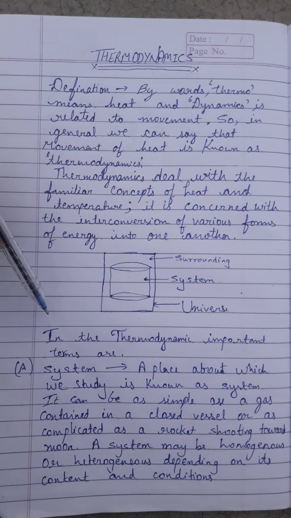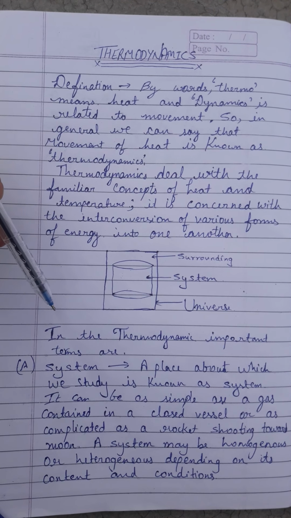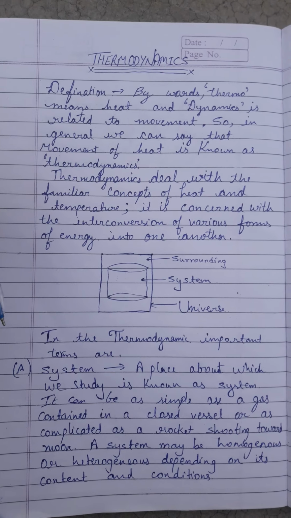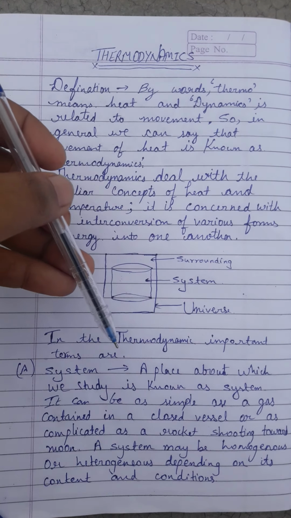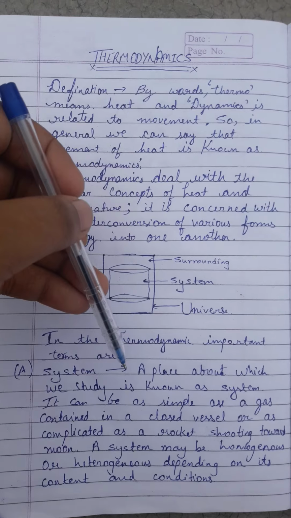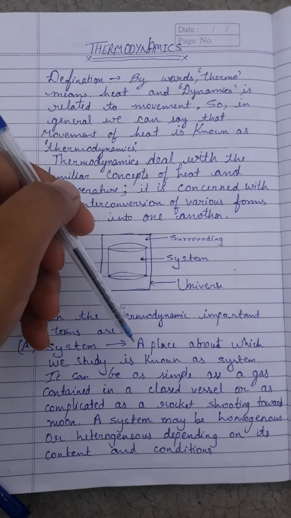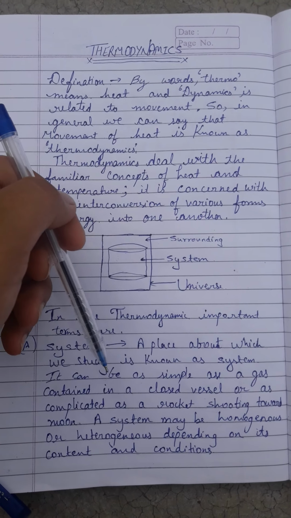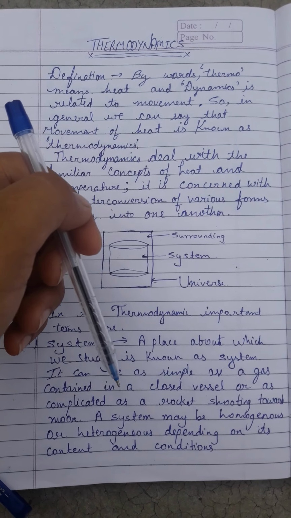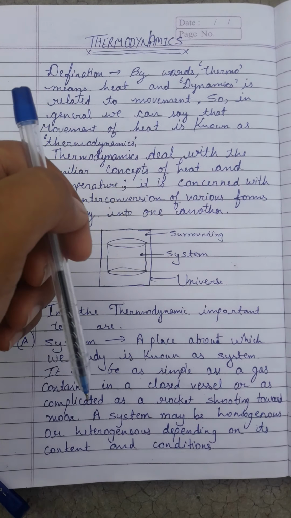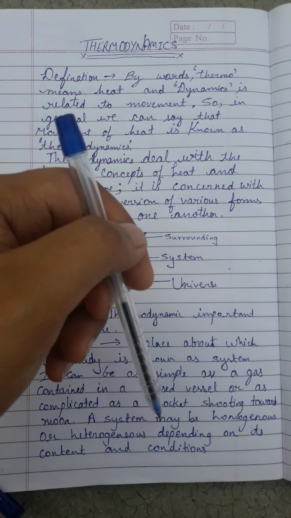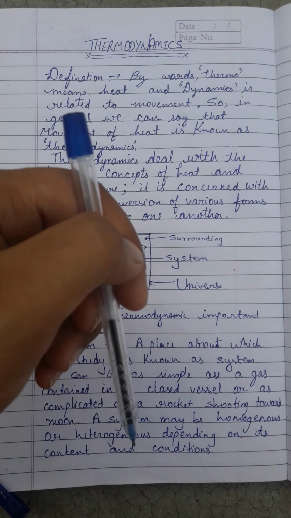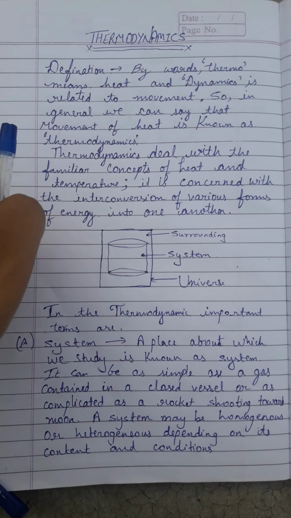Now, let us see some general terms of thermodynamics which are important. First comes the system. A place about which we study is known as system. It can be as simple as a gas contained in a closed vessel or as complicated as a rocket shooting towards the moon. A system may be homogeneous or heterogeneous depending on its content and conditions.